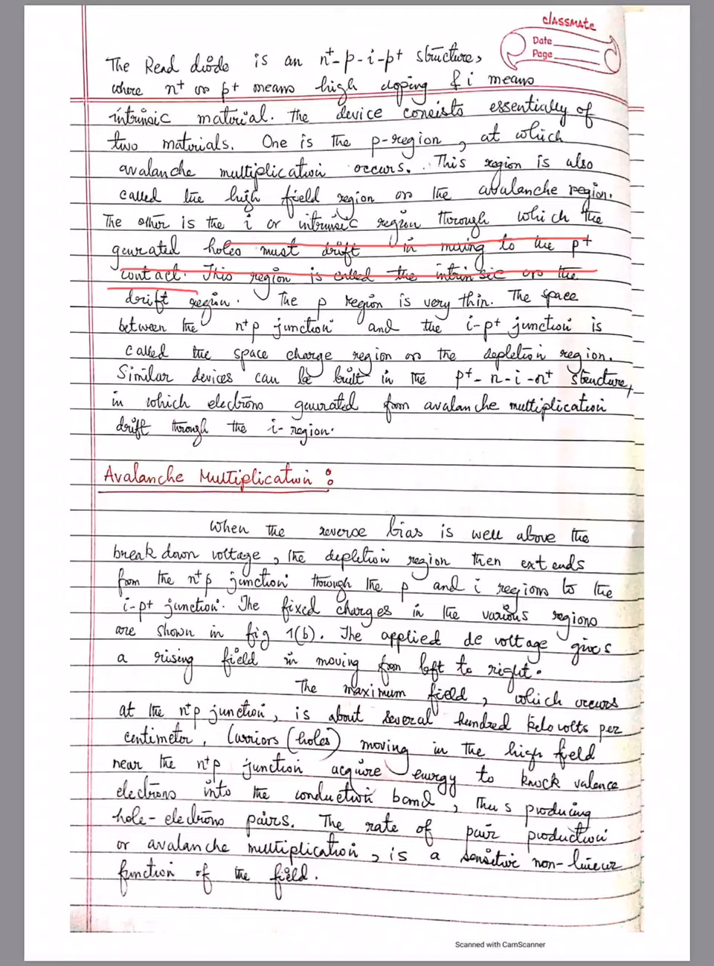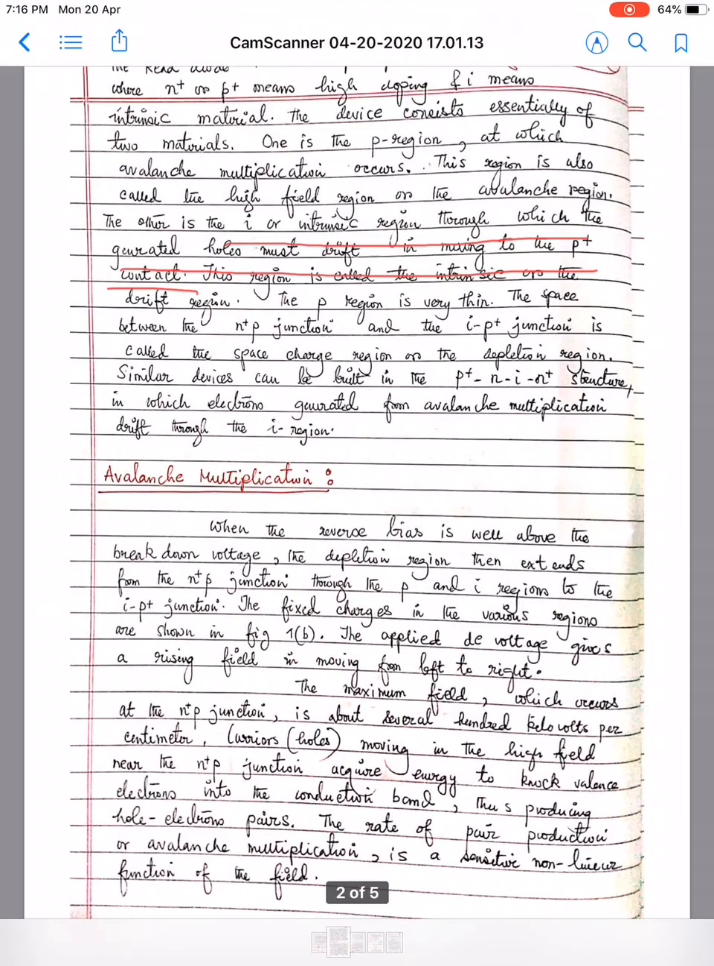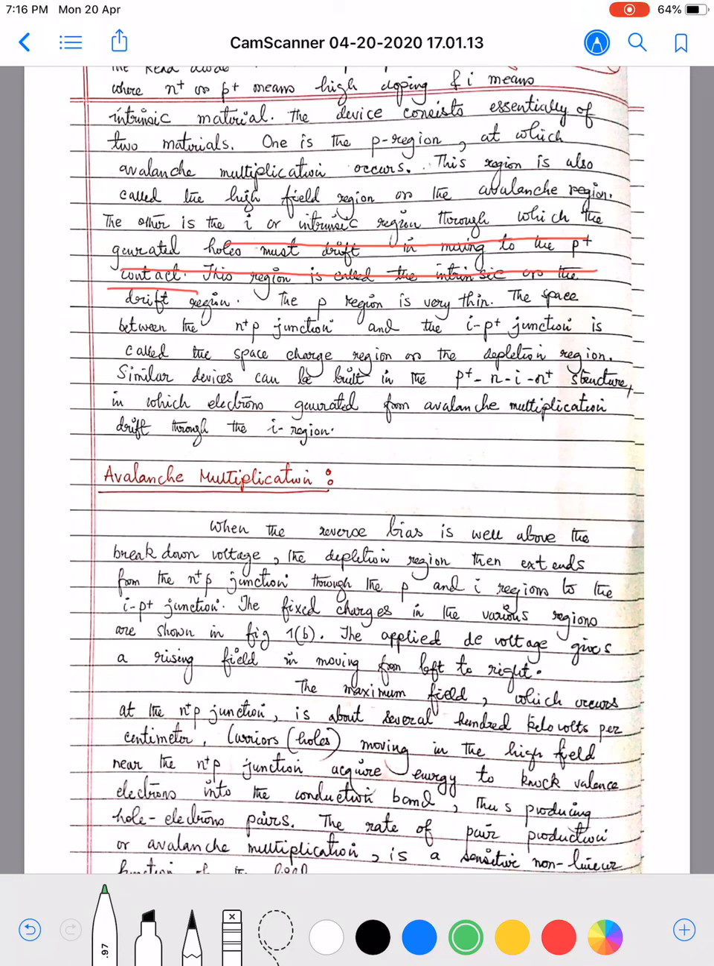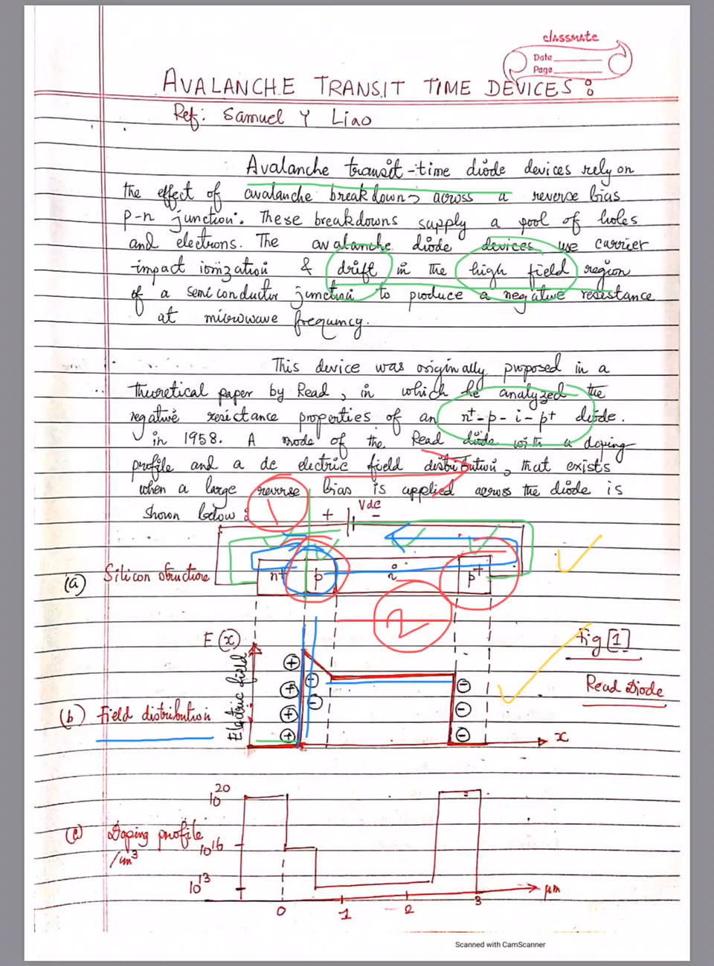Now let us move forward to the avalanche multiplication. When the reverse bias is well above the breakdown voltage, what will happen? We have discussed the structure, let us discuss what is going to happen in the structure. The depletion region then extends from the N plus P region through the P and I region to the I P plus junction. That means the depletion region starts from the N plus region, goes to P, then I, then P plus. It is almost like a punch through diode.